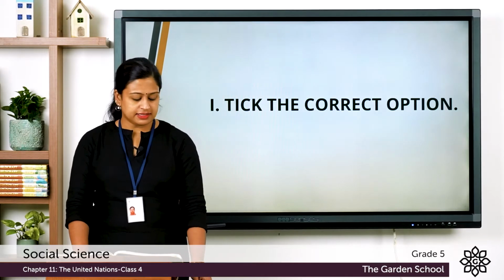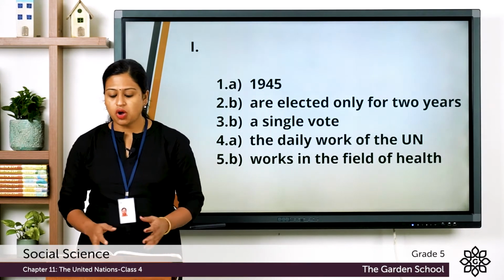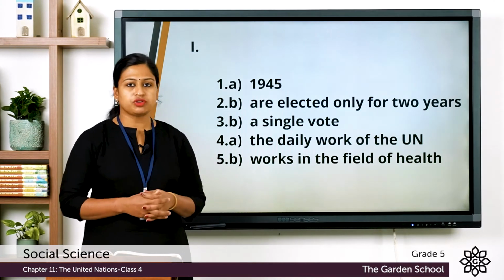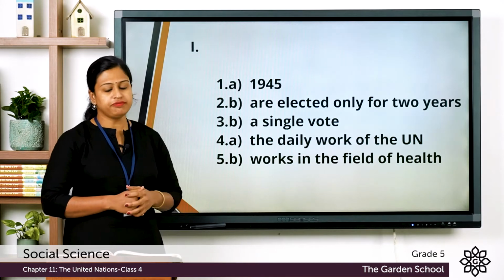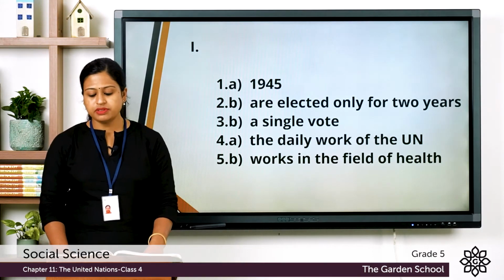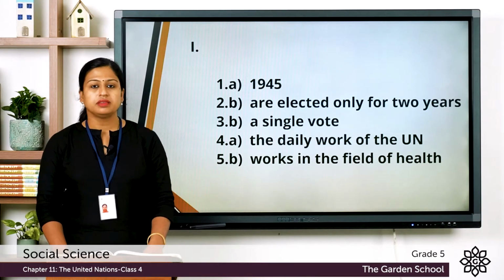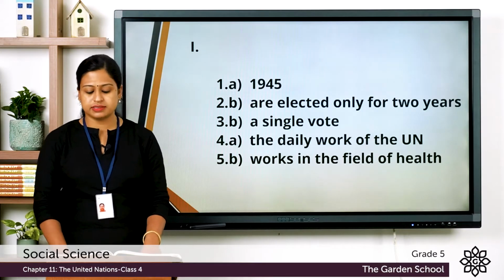Now let's check the answer. So here the first one, India joined the UN on 30th October and the correct option is A 1945. Second question, the non-permanent members of the Security Council, the correct answer is B are elected only for 2 years.